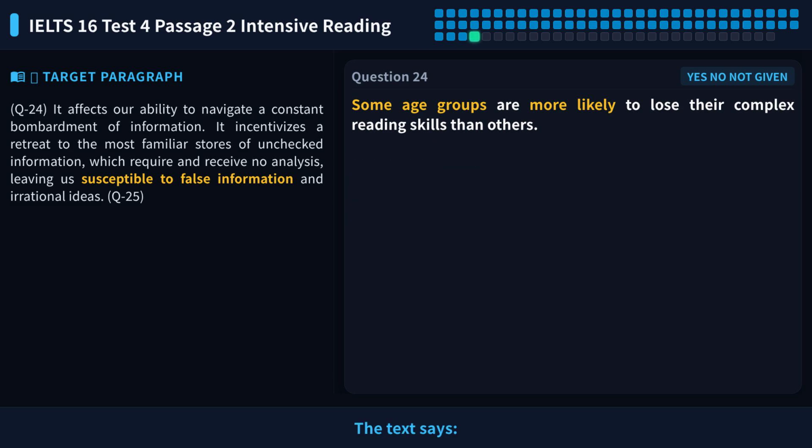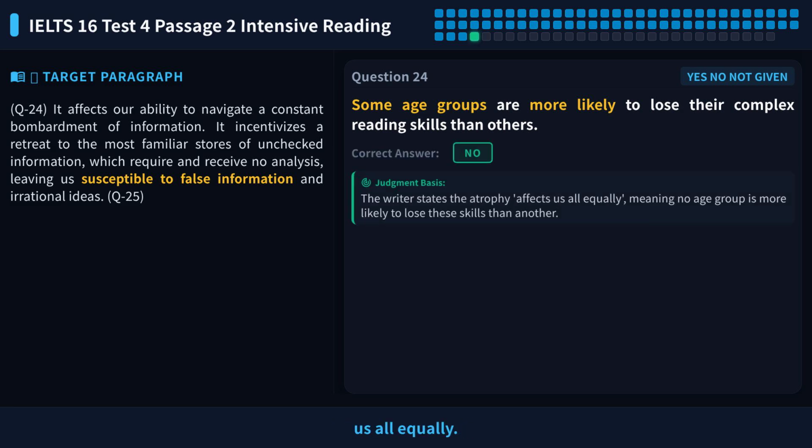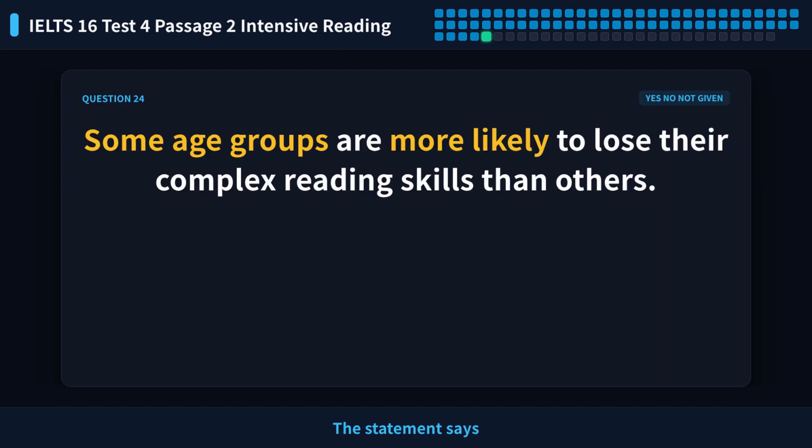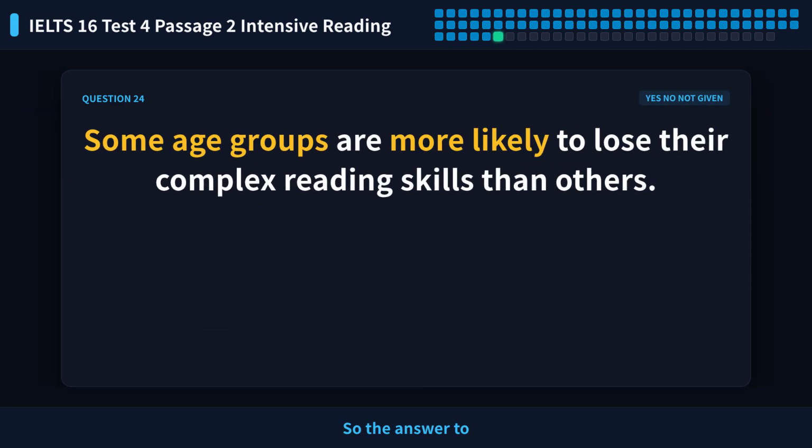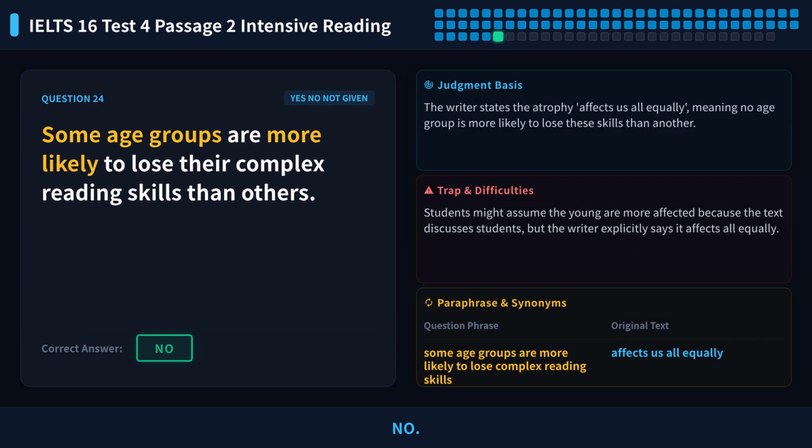The text says, the subtle atrophy of critical analysis and empathy affects us all equally. The author clearly states that this loss affects everyone in the same way. The statement says some age groups are more likely to lose skills, but the author says it affects us all equally. These two ideas directly contradict each other. So the answer to question 24 is no.